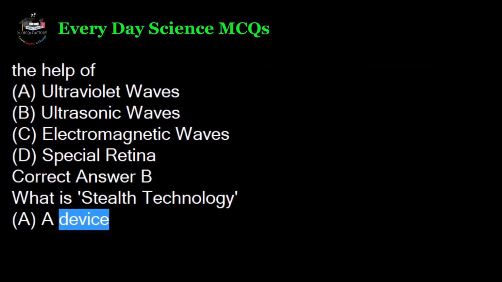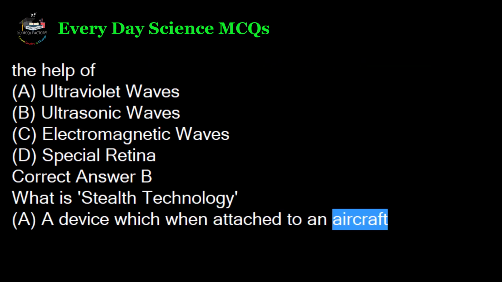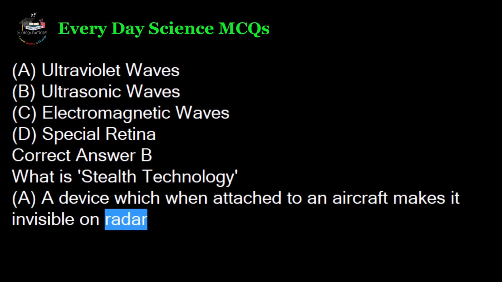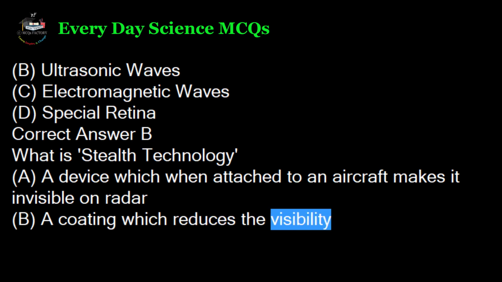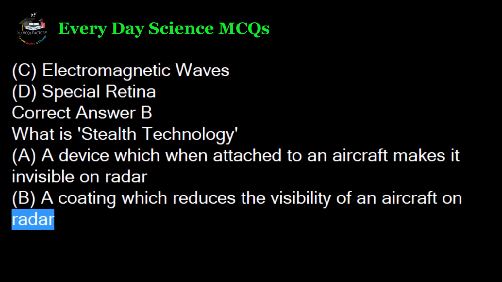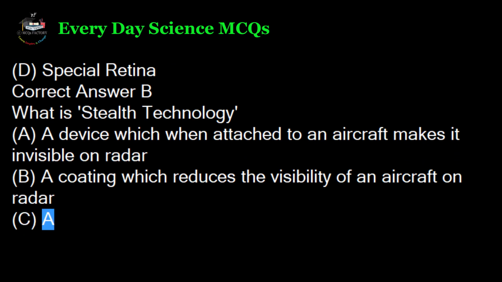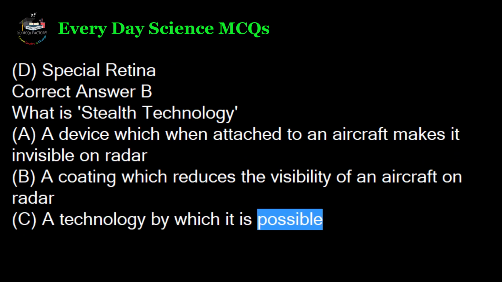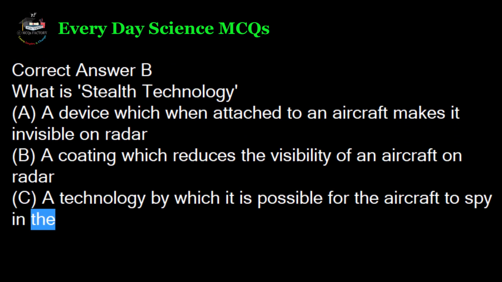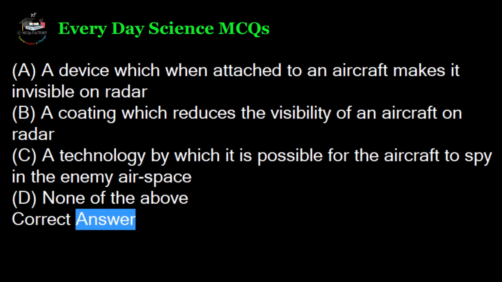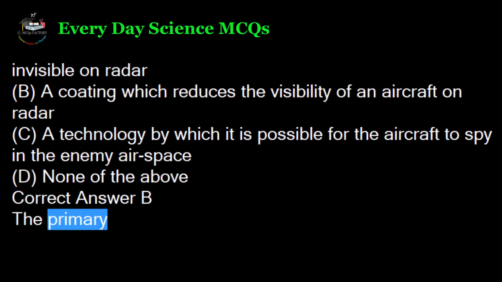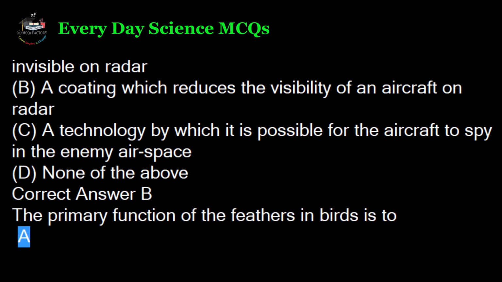What is stealth technology? A. A device which when attached to an aircraft makes it invisible on radar. B. A coating which reduces the visibility of an aircraft on radar. C. A technology by which it is possible for the aircraft to spy in the enemy airspace. D. None of the above. Correct answer B.